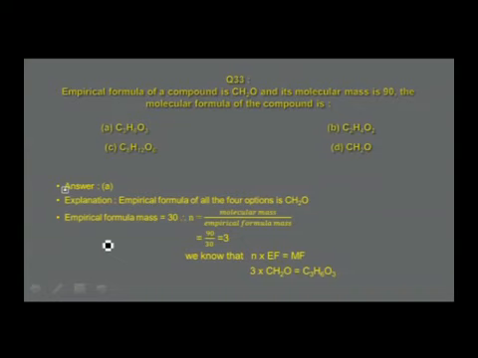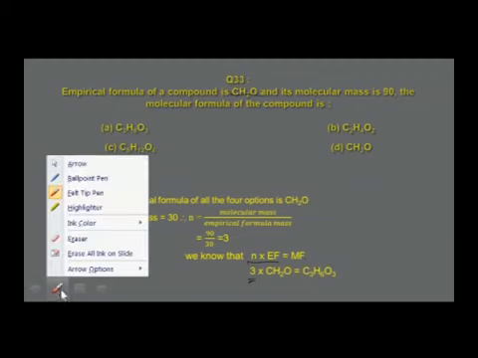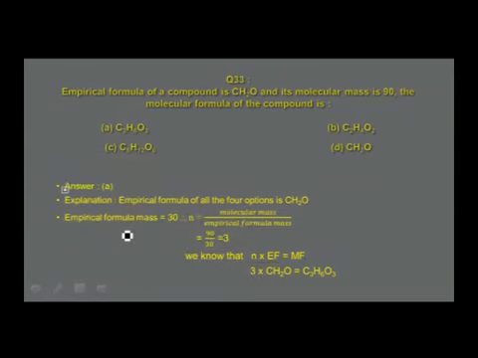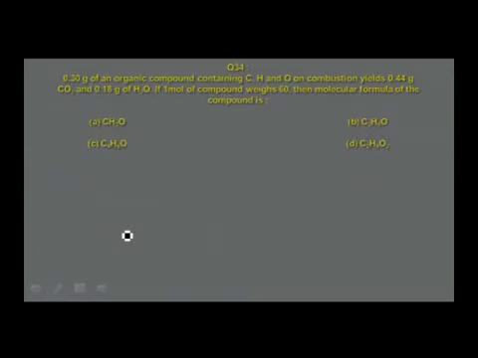So to get the empirical formula, we need not calculate it, that is given already, that is CH2O. So N is calculated. N into empirical formula is molecular formula. Therefore, value of N is 3, and multiply with that, you get this molecular formula of the compound as C3H6O3, the correct answer is option A. Go to the next one.